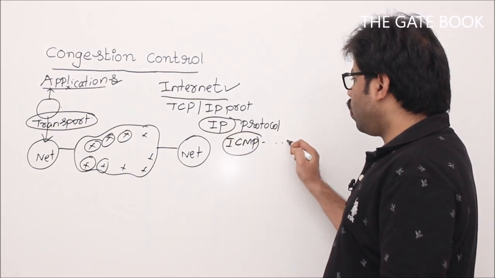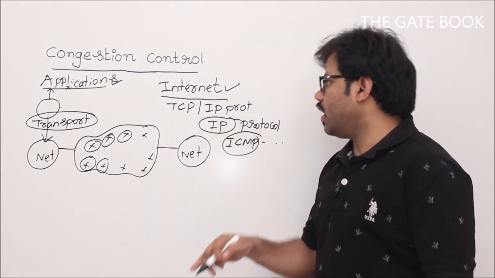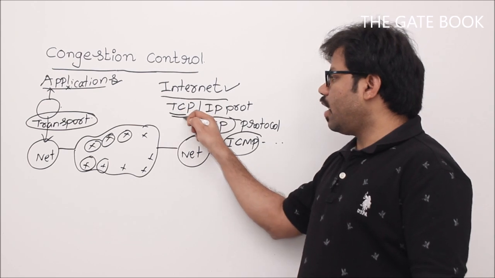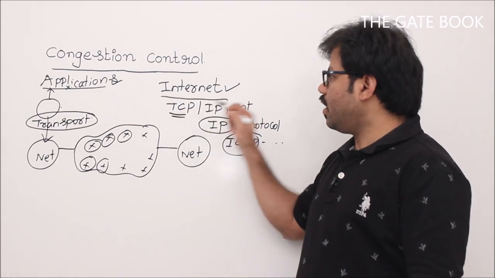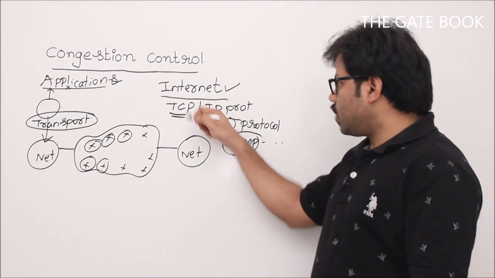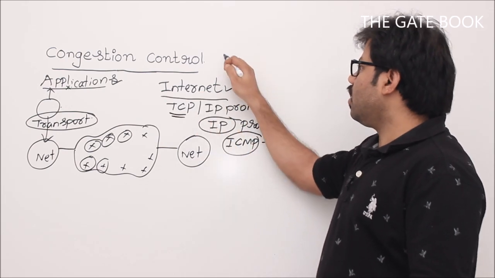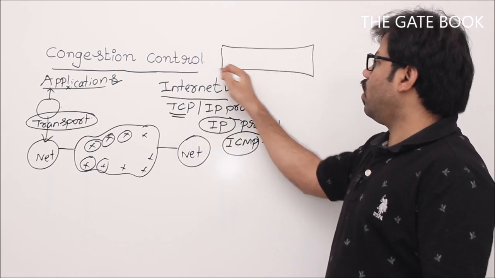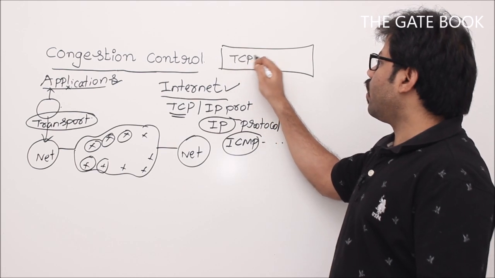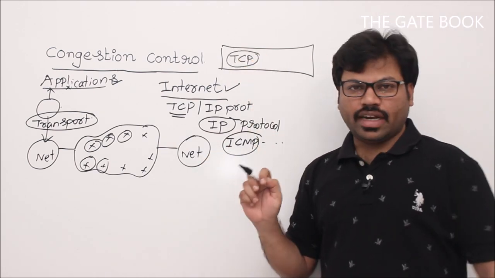We have seen all the protocols which support your network layer in the internet. Now this is the time to learn the transport layer in the internet.